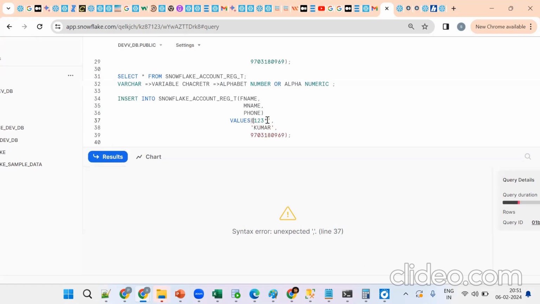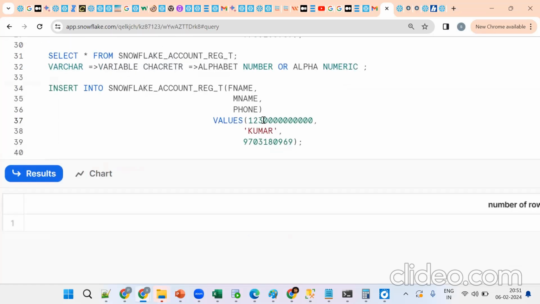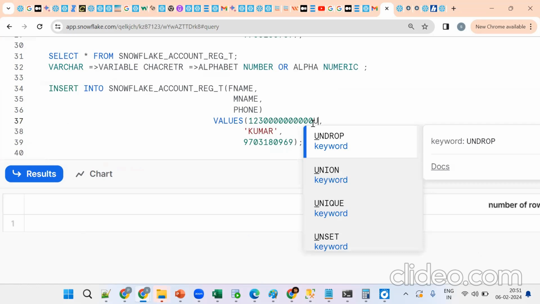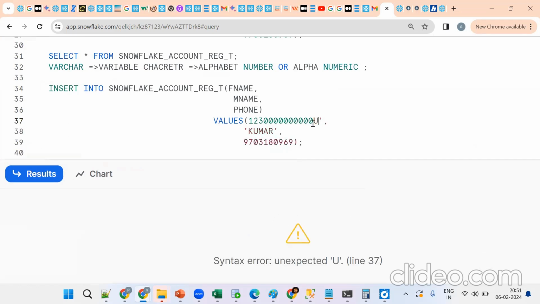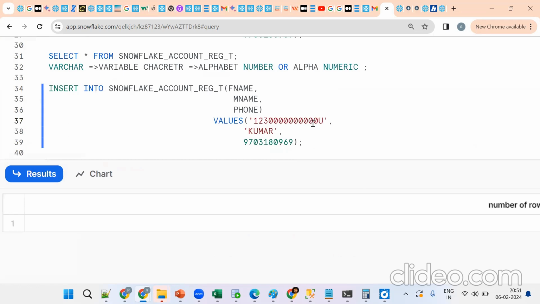Getting a little bit confused? Okay, see one more time. Suppose if I put a value like this, this is number, it will work fine. But when I use any alphabet, suppose like I put something like you, what happened? When you have alphabets, we should put single quote. Clear so far? So varchar can accept anything, but whenever we are using number, no need to use single quote. Whenever there is a combination of alphabets or special characters, we should use single quotes. Clear so far? Yes or no?